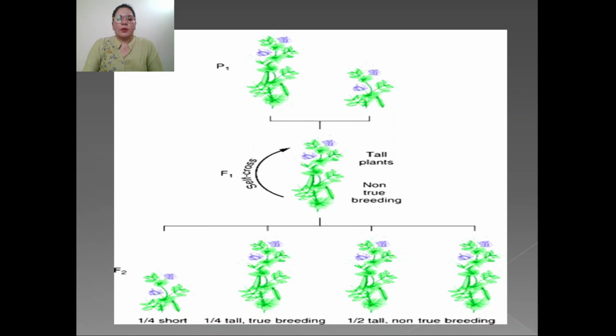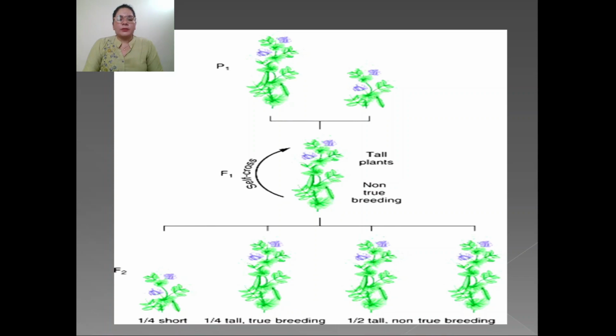After the pollination between two parents, we obtained an F1 generation, first filial generation, where all the plants are tall, but they are hybrid or non-true breeding, which means their genetic makeup is different from their parents. After the self-crossing of F1 generation, we obtained four types of plants.